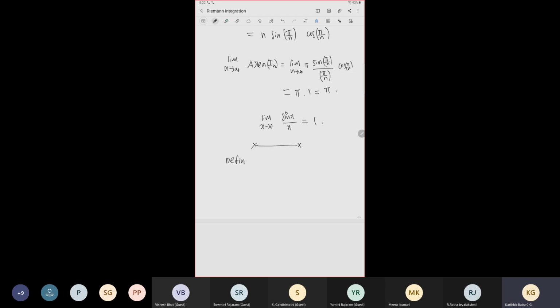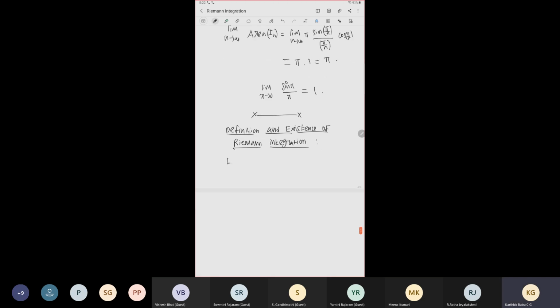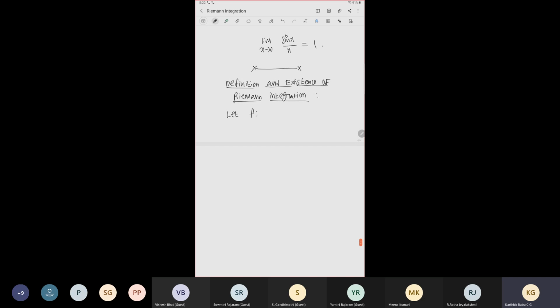So I will define the Riemann integral. Definition and existence of the Riemann integral. So I'll start with the bounded case. Let f be a function from the closed interval [a, b] to R, a bounded function.